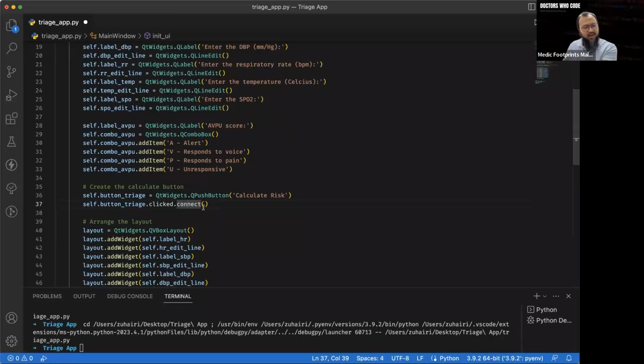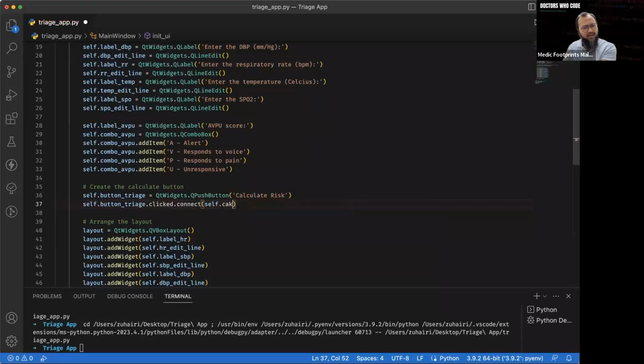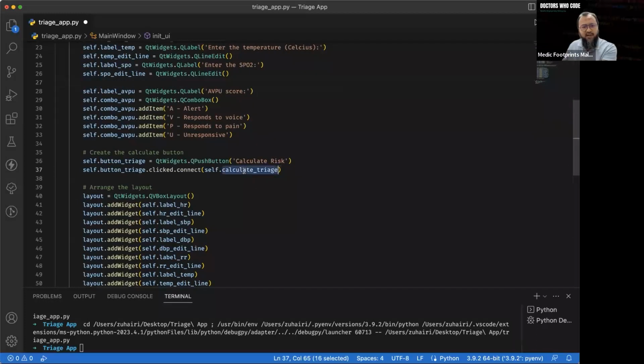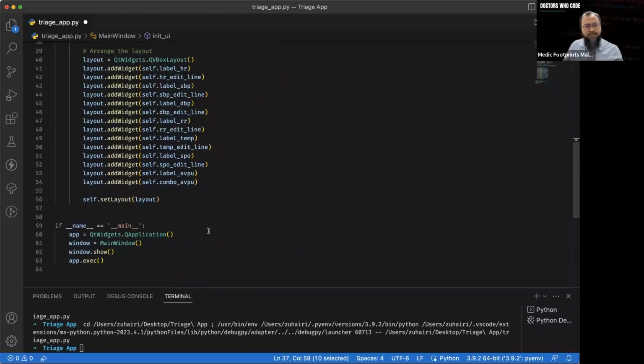So whenever we click this button, we're going to connect to something where it will do something. Let's define a function here. Self dot calculate price. We have not defined this function yet. Let's do it now. So whenever we press this button, this is going to be executed. Now we're going to define this function down here, behind this cell.